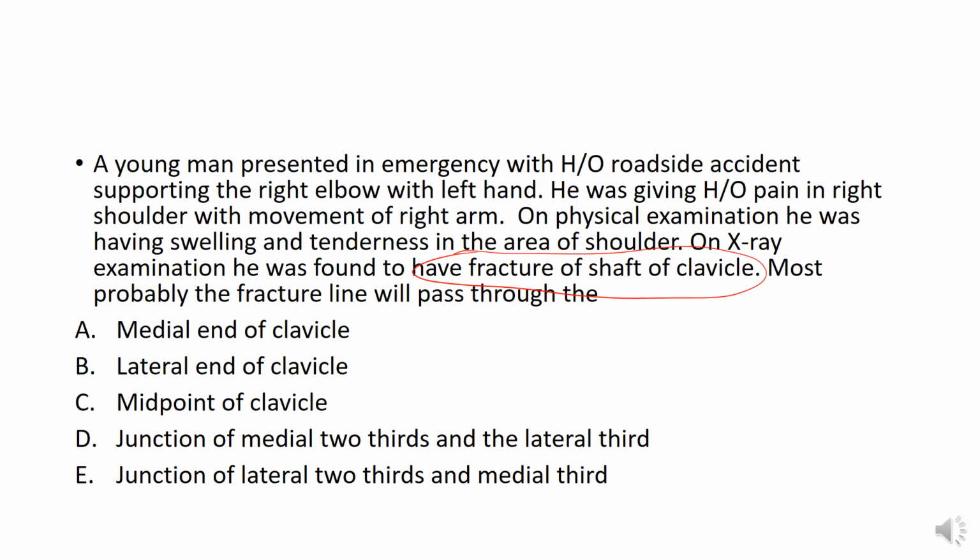The fracture line will be passing through the weakest point, so in this question the weakest point of the clavicle is being asked. Is it the medial end of the clavicle, or the lateral end, or the midpoint, or the junction of the medial 2/3 and the lateral 1/3, or the junction of the lateral 2/3 with the medial third? So it is the junction of the medial 2/3 with the lateral 1/3.